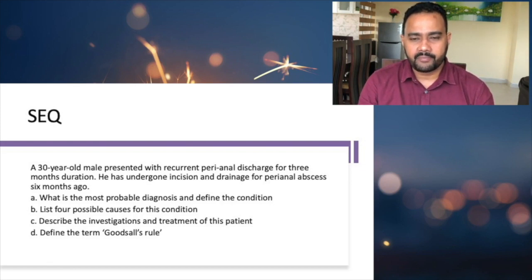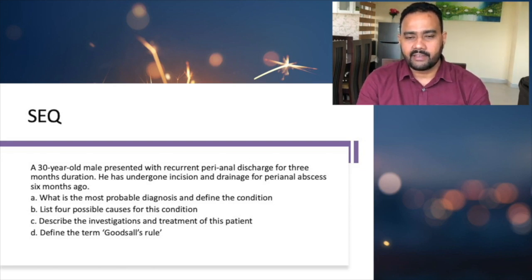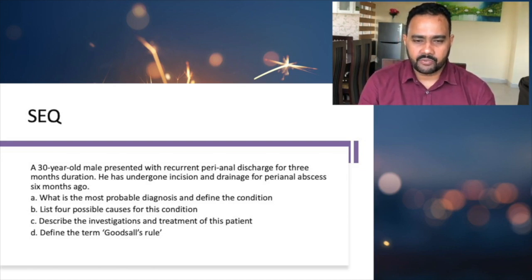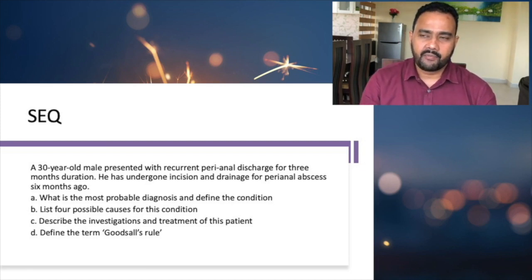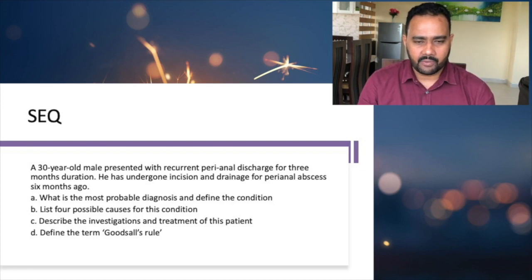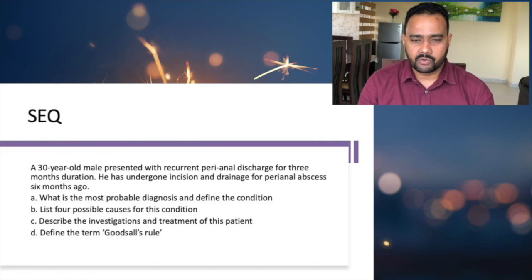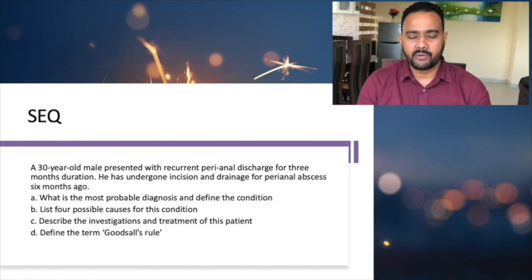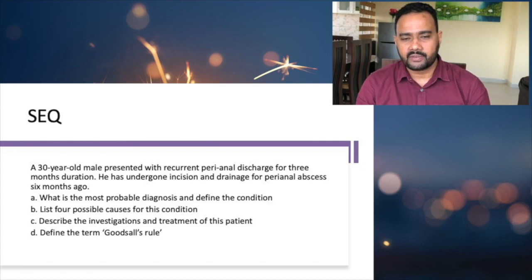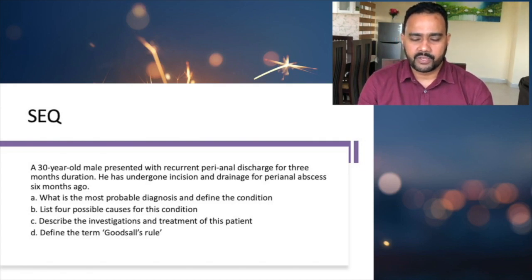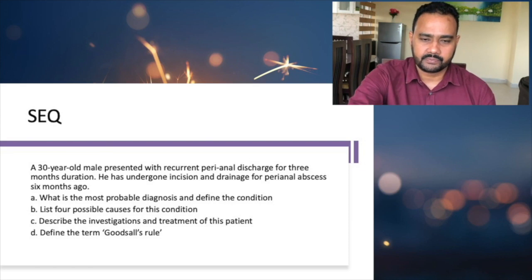What is a fistula in ano? List 4 possible causes for this condition. So we have to know what are the causes that can lead to perianal fistula, and describe the investigations and treatment of this patient. So we have to know what are the investigations available whenever somebody comes with fistula in ano, and how we treat, and define the term Goodsall's rule. So when it comes to fistula in ano, there's one rule we need to discuss, that is called Goodsall's rule. So we need to find out what is Goodsall's rule.